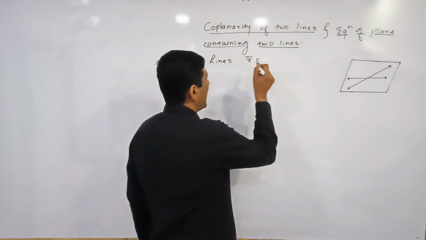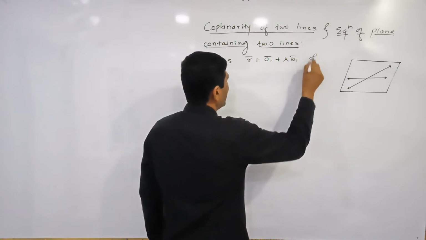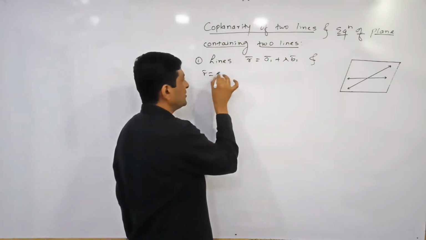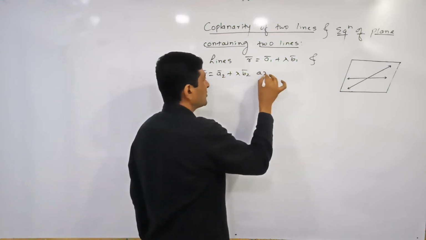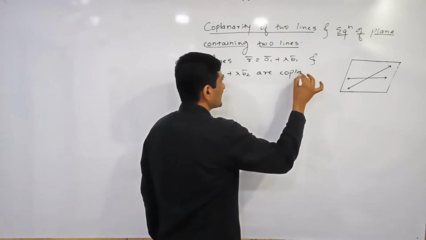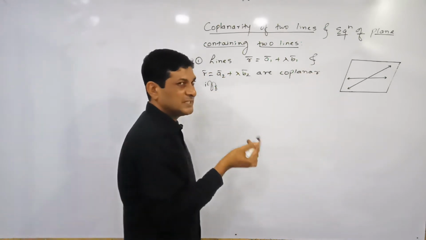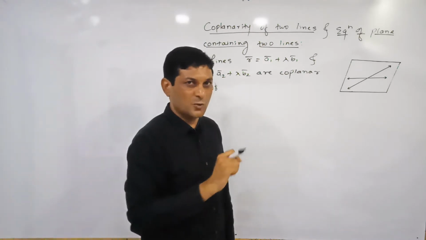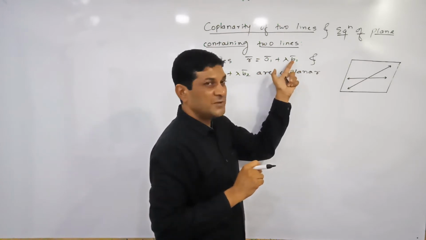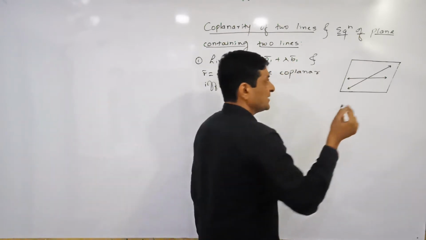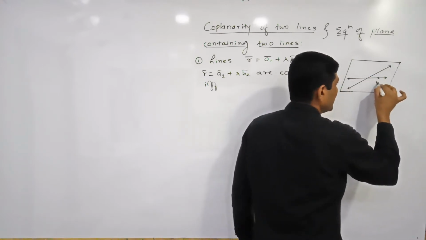Okay, so for that purpose consider here equation of 2 lines. So lines r bar is equal to a1 bar plus lambda b1 bar, and second line is say r bar is equal to a2 bar plus lambda b2 bar, are coplanar if and only if. Let us see which condition is satisfying here if these 2 lines are coplanar. So from the equation of first line we can say that b1 bar is the vector along the line first.